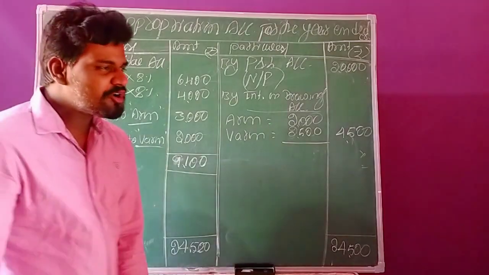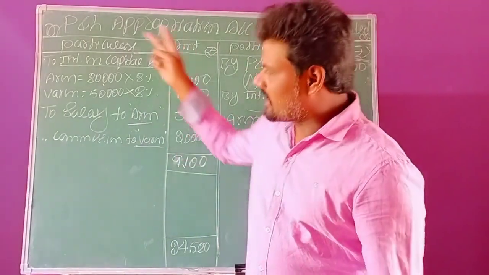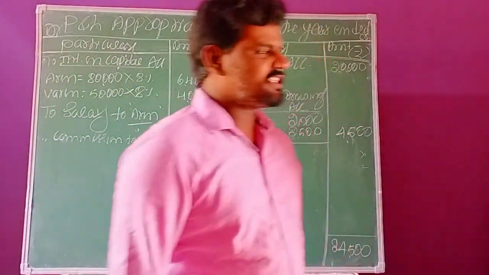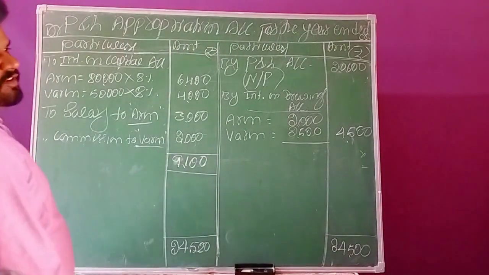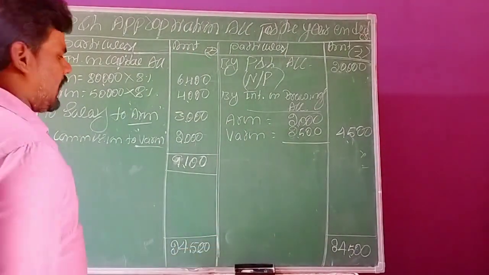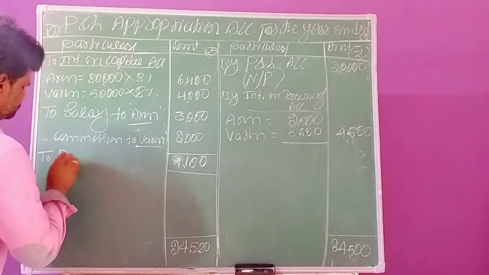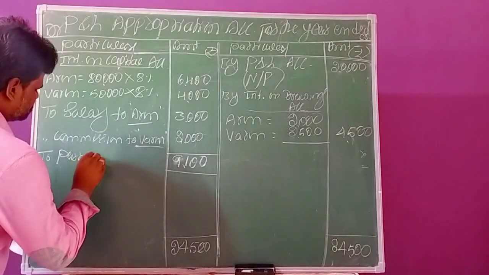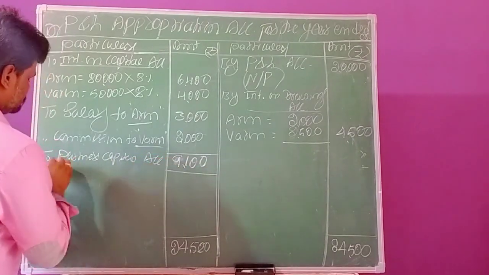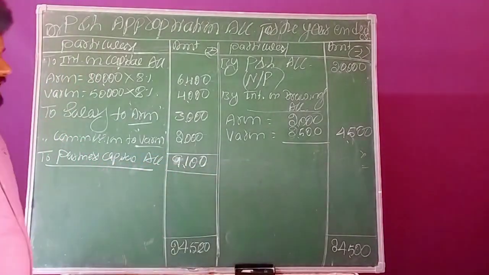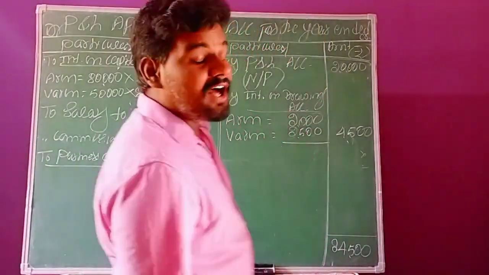All the partners means those who are surviving in the business. In this business organization there are two partners, right? So we need to distribute this among these two partners. These 9,100 we need to transfer to the partners' capital account. Write down by partners capital account, 9,100 rupees.